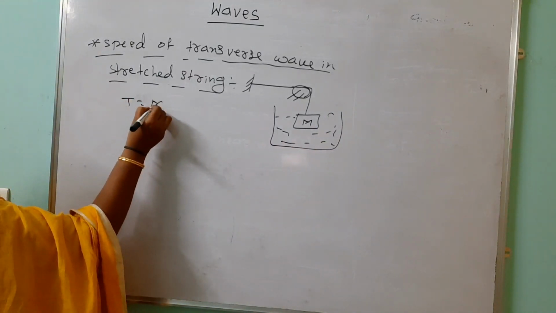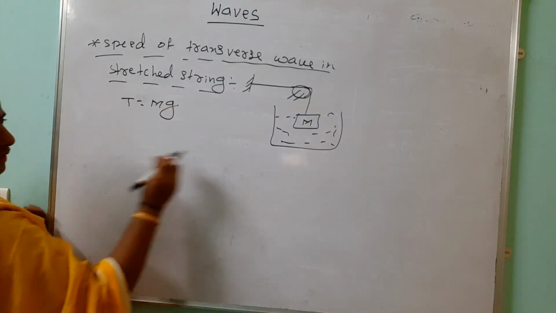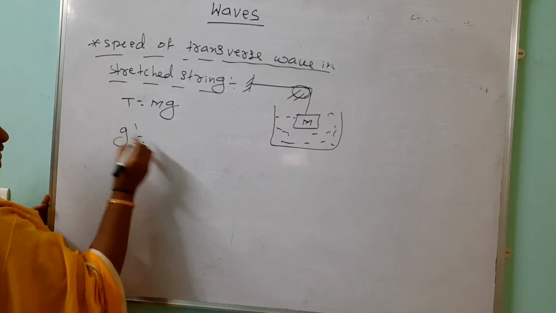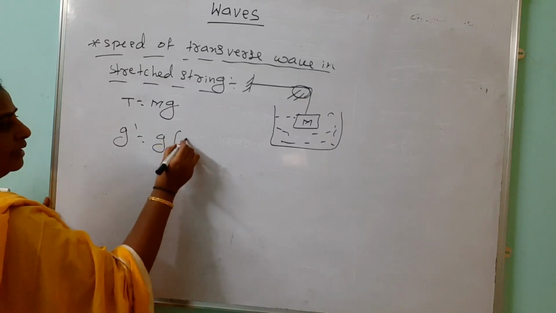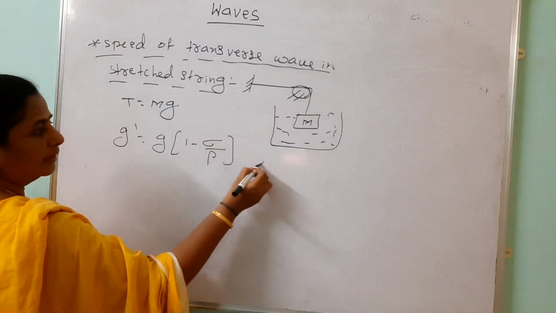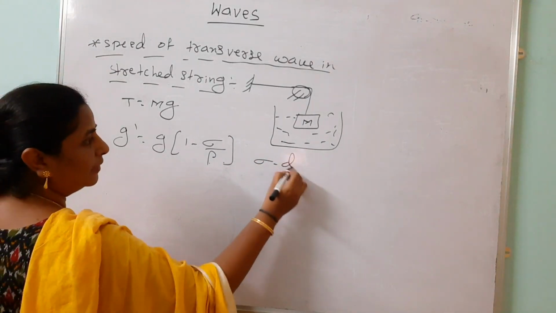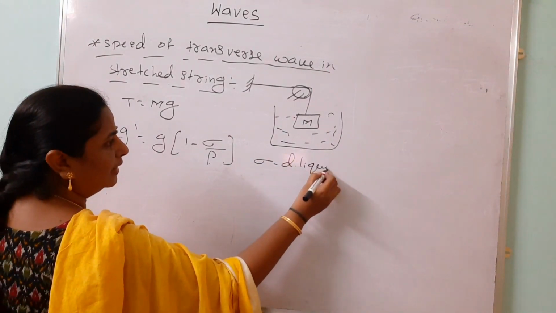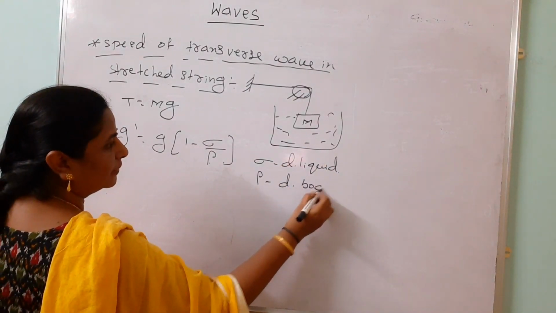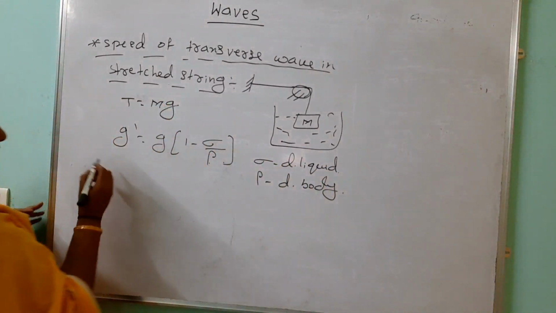Tension equals mass into acceleration due to gravity. Whenever we place this in water, g changes: g dash equals g into 1 minus density of liquid by density of the body. Don't confuse, sigma is the density of the liquid or fluid, and rho is the density of that body.